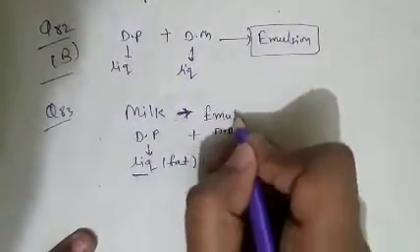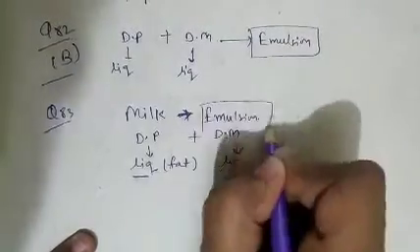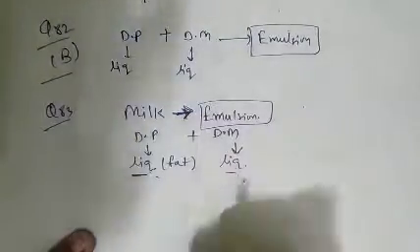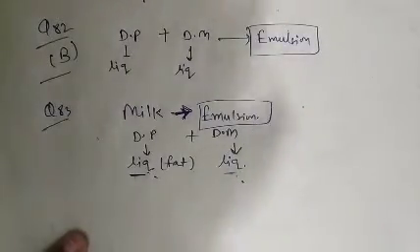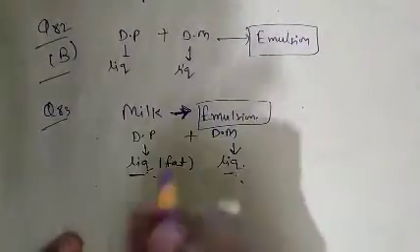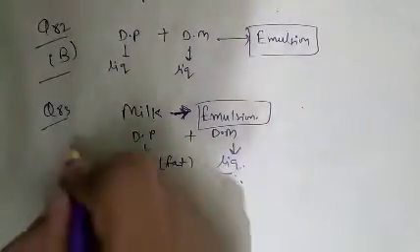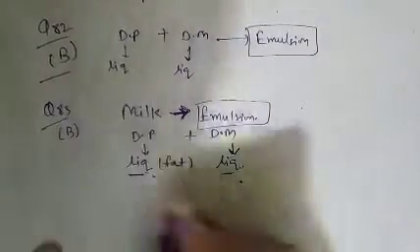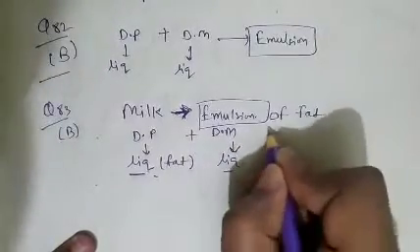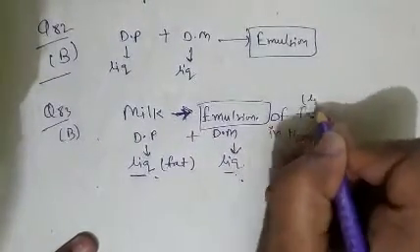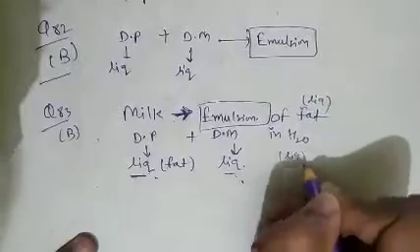So milk is basically an emulsion, liquid dispersed in liquid. Milk is an emulsion of fat in water. Fat is liquid, water is also liquid. So question number 83, option B is correct.